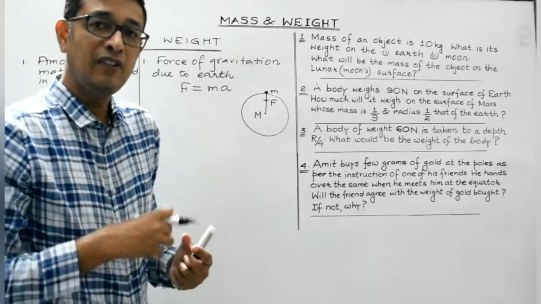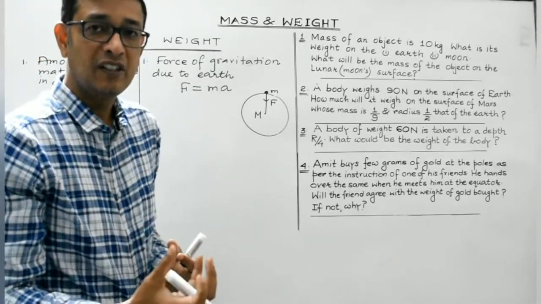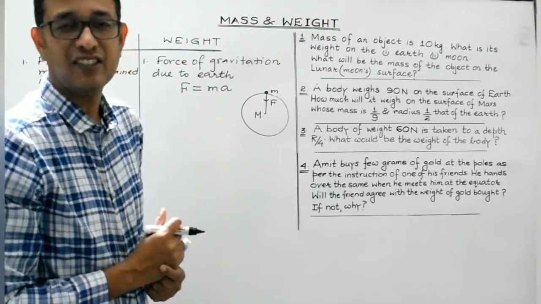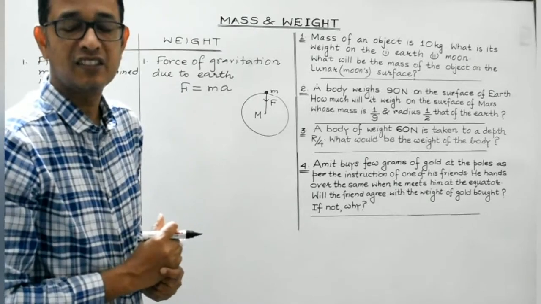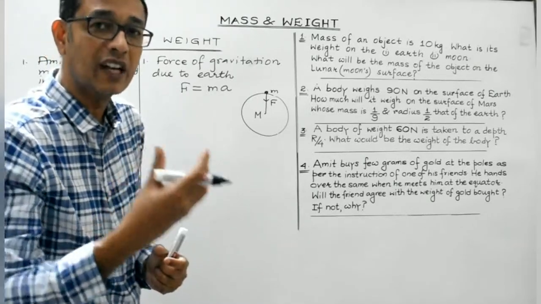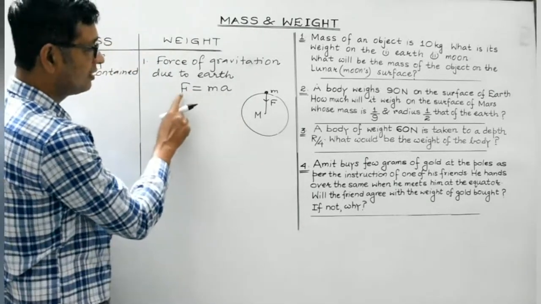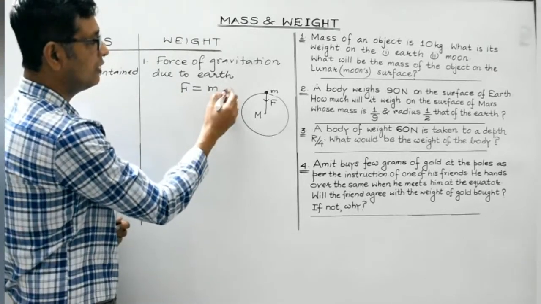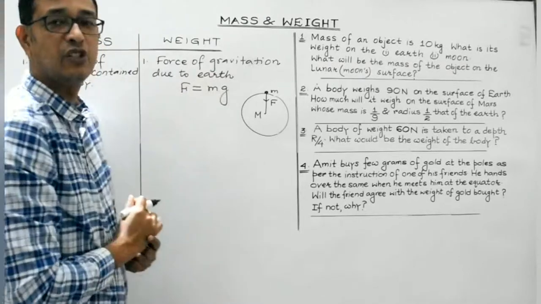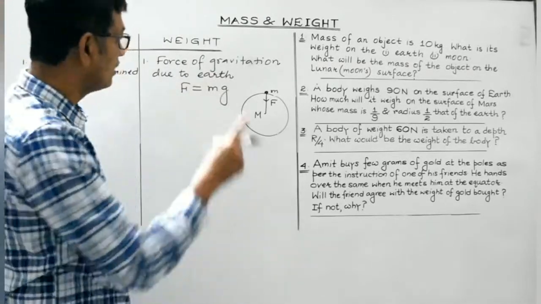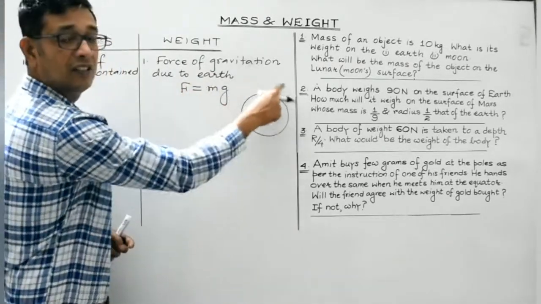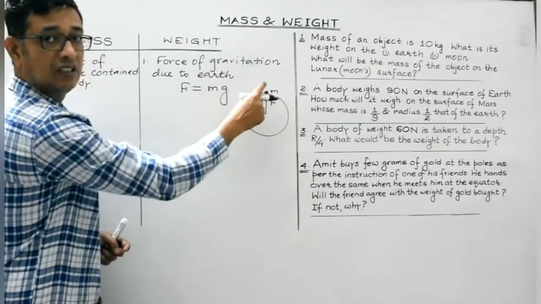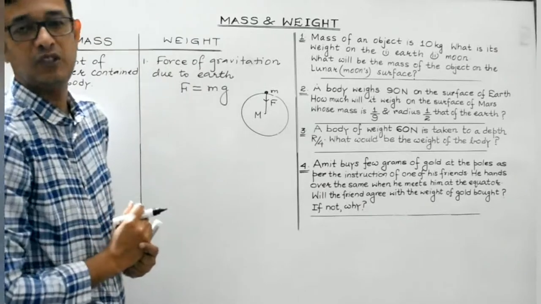Under the influence of the force of gravitation, the body will experience an acceleration, which we have already discussed, known as acceleration due to gravity. So in case this F is the force of gravitation, then a gets replaced by small g, the acceleration due to gravity. And this force of gravitation which the body experiences under the influence of the earth is known as the weight of the body.